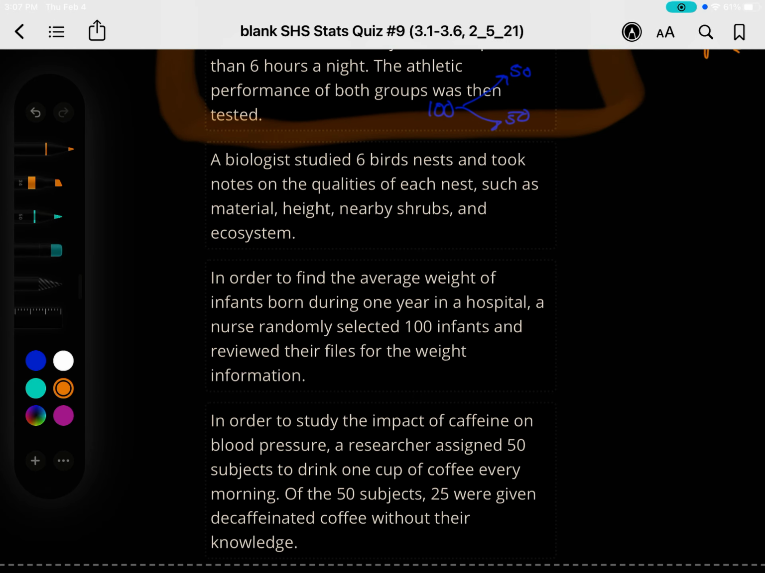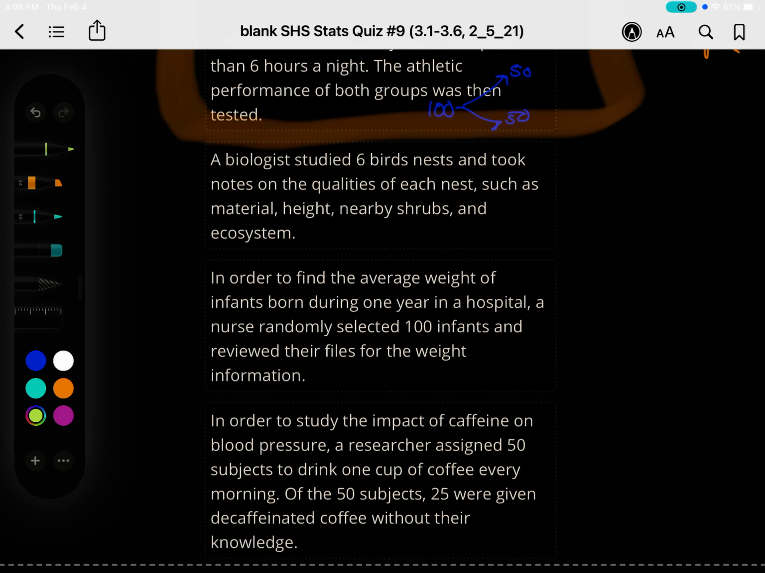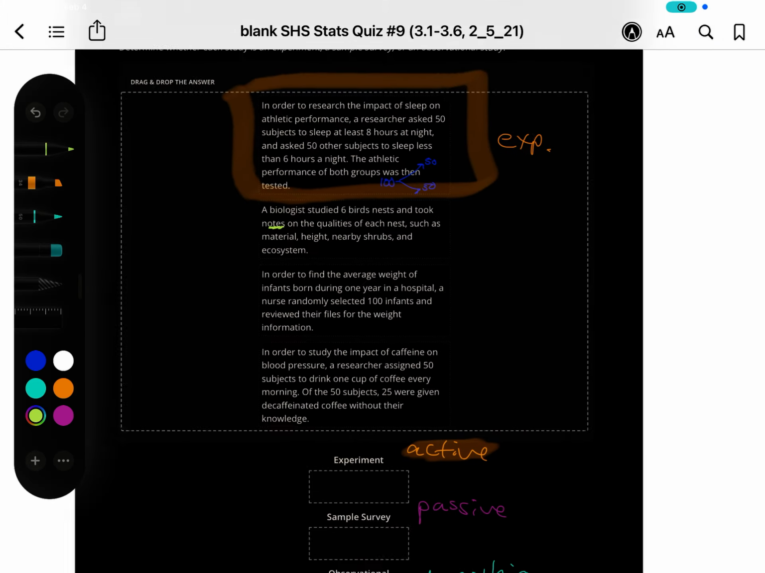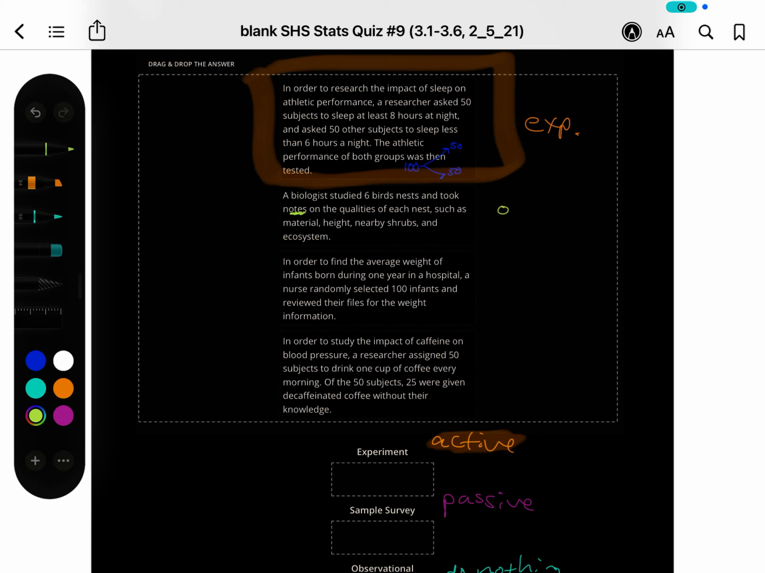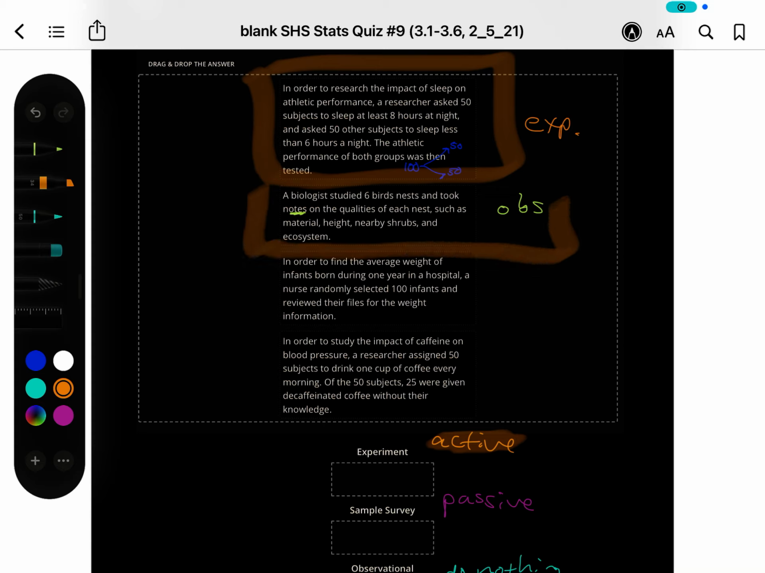A biologist studied 6 birds' nests and took notes. Taking notes is not bad, you're not really doing much. You're not doing anything to the birds. The notes are on the qualities of each nest, such as the material, height, nearby shrubs, and ecosystem. You're not passing out a survey to the birds, you're just watching them. So this would be an observational. That's the blue. Whoops.